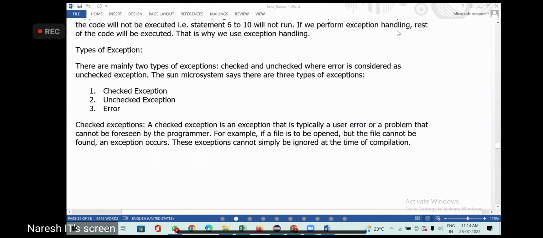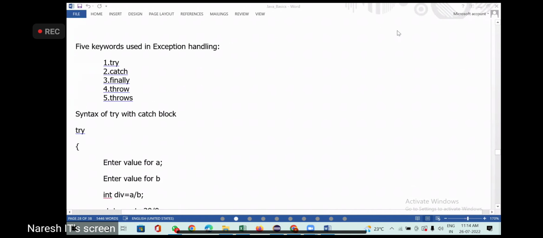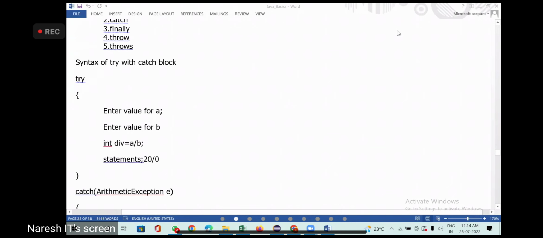So today we will talk about the finally block. We did not start it yesterday. Catch block will execute only if there is an exception. If there is no exception, catch block will not be executed. But finally block will always execute, whether you have an exception or you do not have an exception.